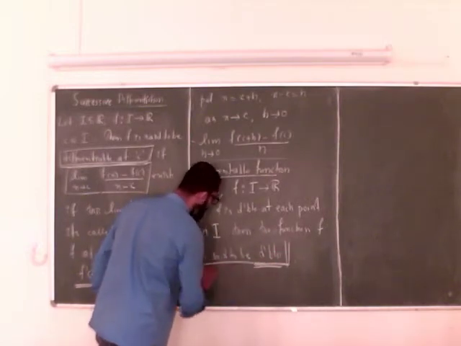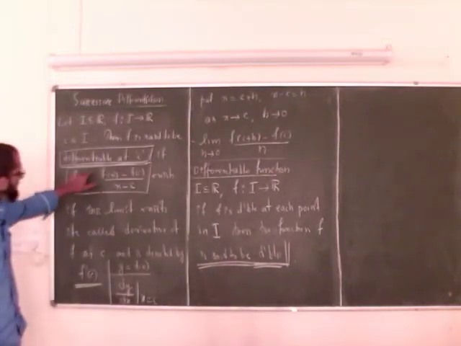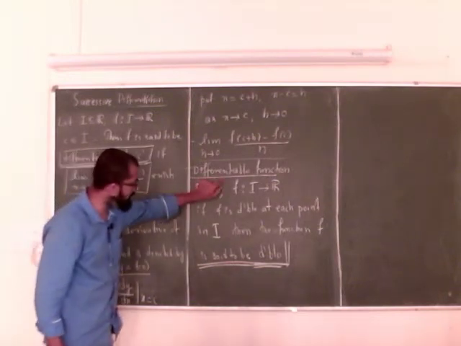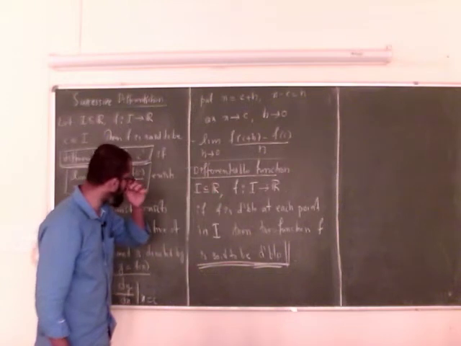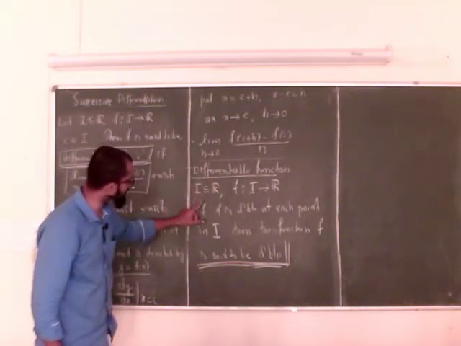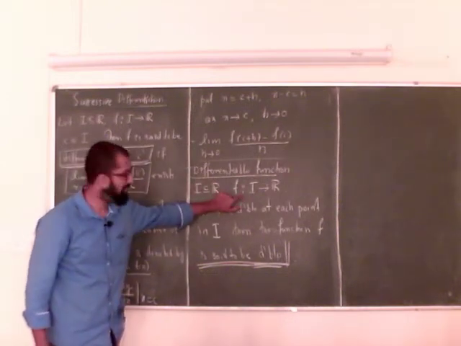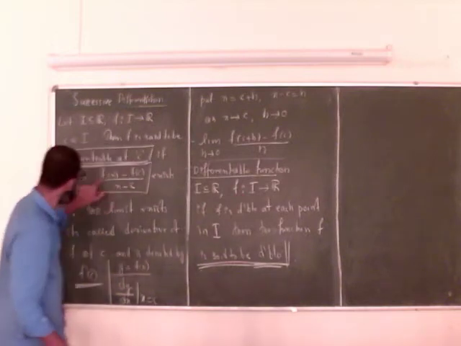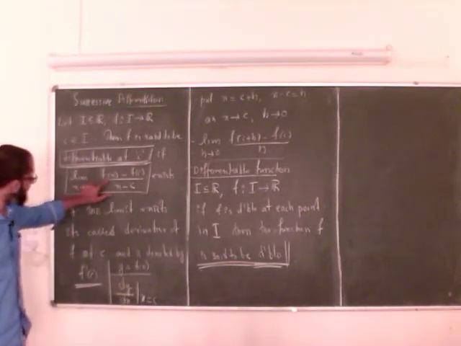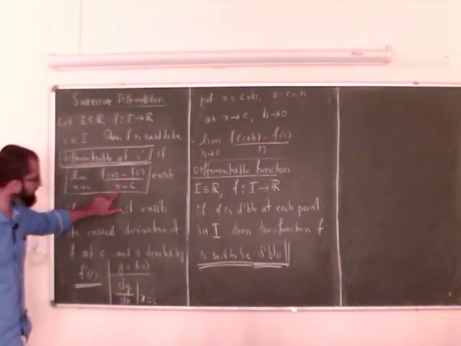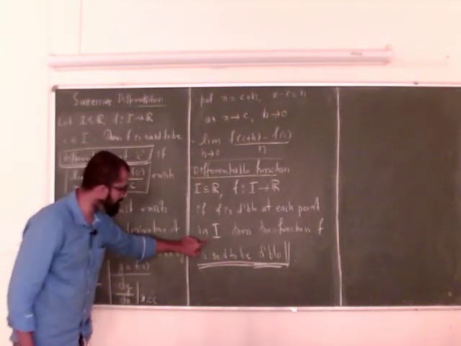So first we defined the differentiability of a function at a point in its domain. Now we are defining a differentiable function. Simply, a function is differentiable if its derivative at each point of its domain exists. That means the limit as x tends to c of (f(x) minus f(c)) over (x minus c) exists for every c in I.